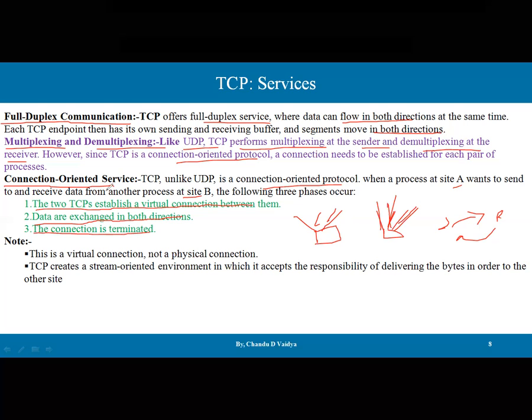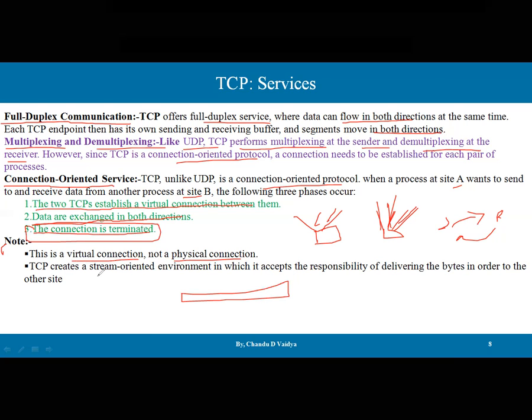So as it is connection oriented, we have to establish the connection first of all. On the basis of that only the data can be transferred, and then that path is freely available for others, so termination happens. Here there is a note about this connection-oriented service. This is a virtual connection, not a physical connection. So we are not creating a physical path, we are creating a virtual path.